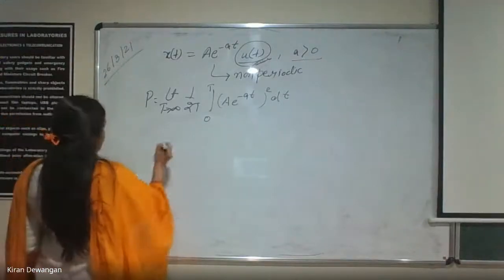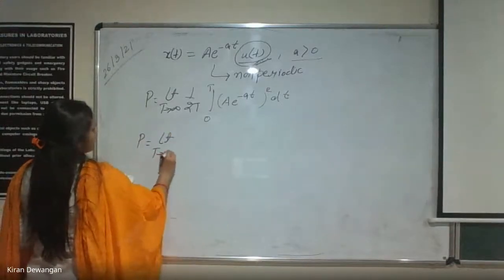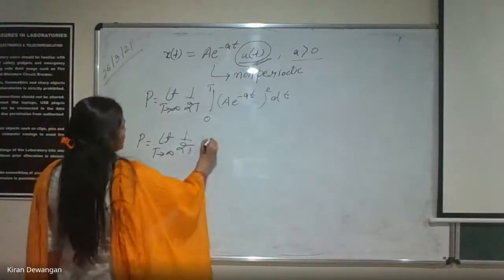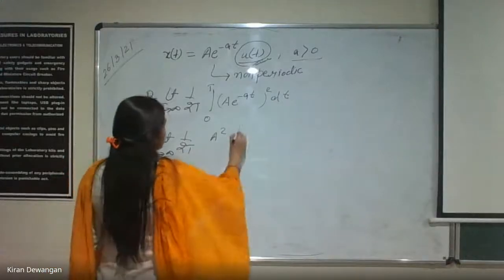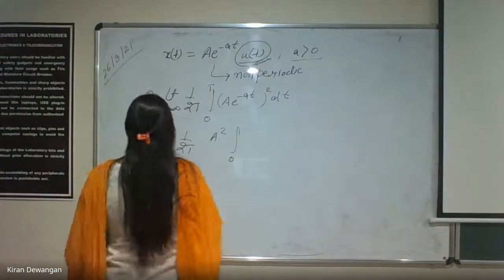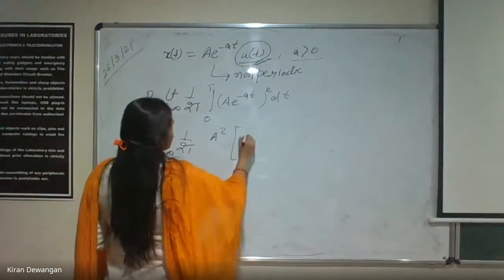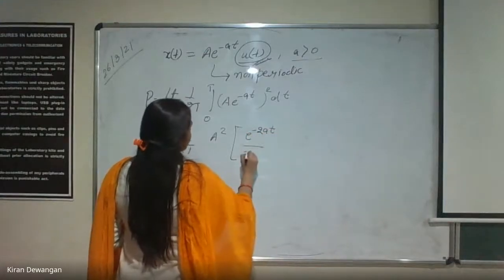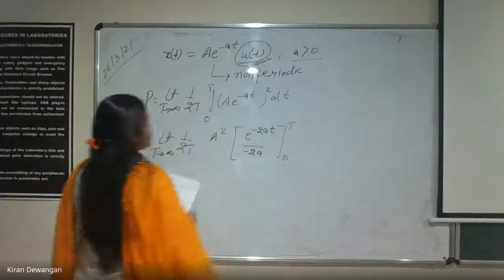Now when we calculate it, the limit will be t to infinity 1 by 2t, and we can even take a square out, and the integration is 0 to t e to the power minus 2at. So this will be e to the power minus 2at by minus 2a from 0 to t.